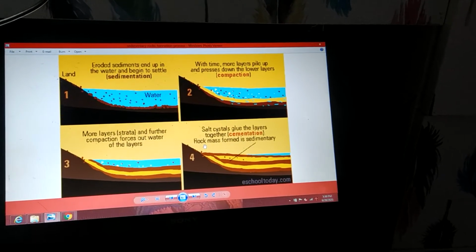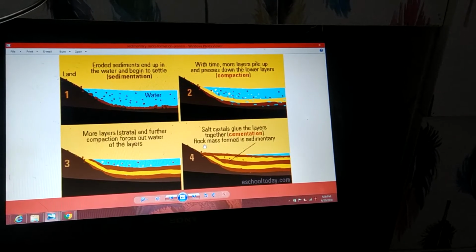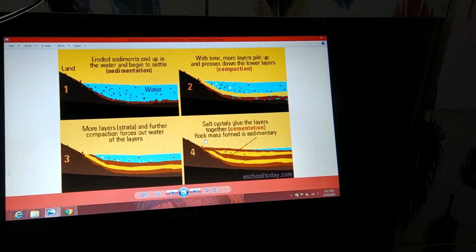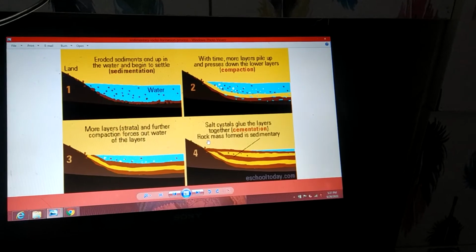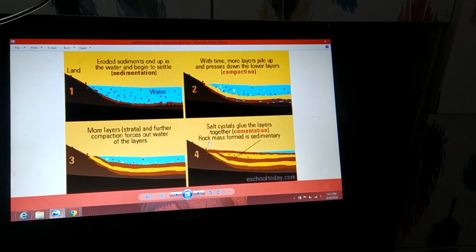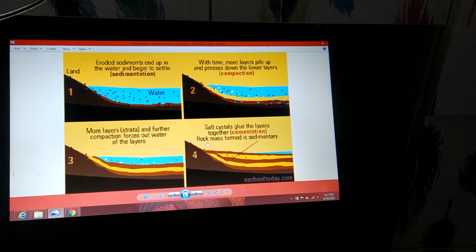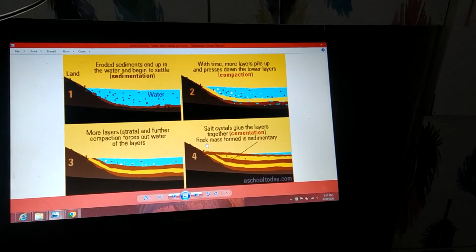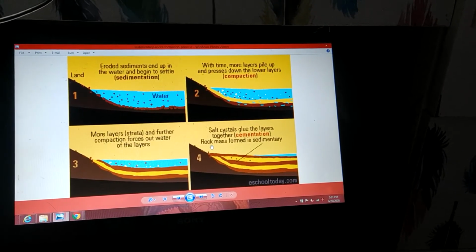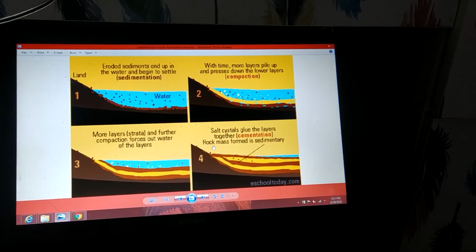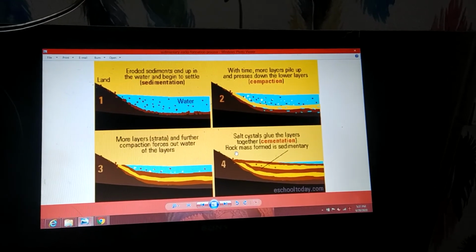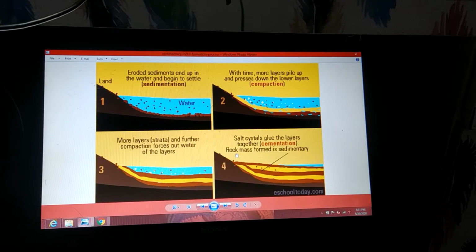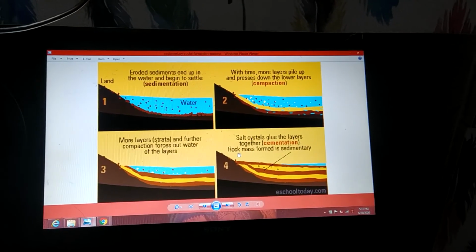Now, checking the necessities of fossilization. What conditions are required for the formation of a fossil? First, when an animal, an organism, a human being, or a plant, whoever dies, comes in contact with soil, what is the result? The microorganisms present in the soil, mainly the saprophytic bacteria followed by fungi, are going to attack the organism's body, and decaying takes place. Decaying turns whatever minerals are present in our body, right from the carbon, hydrogen, everything, back to the soil. That is the conversion of the body back to the soil. That is nothing but decomposition.